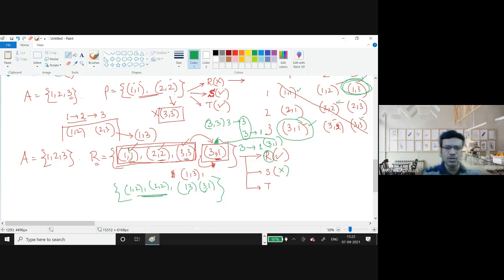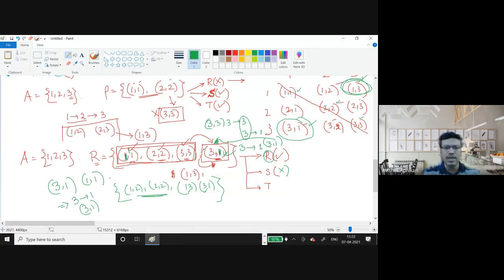Okay, just a minute. Is it transitive? Like 3 1 and 1 1 is there. So what does it mean? That means it should be 3 goes to 1, that is 3 1, which is also present. So you need to also check with this one because it ends with 1 and it starts with 1.